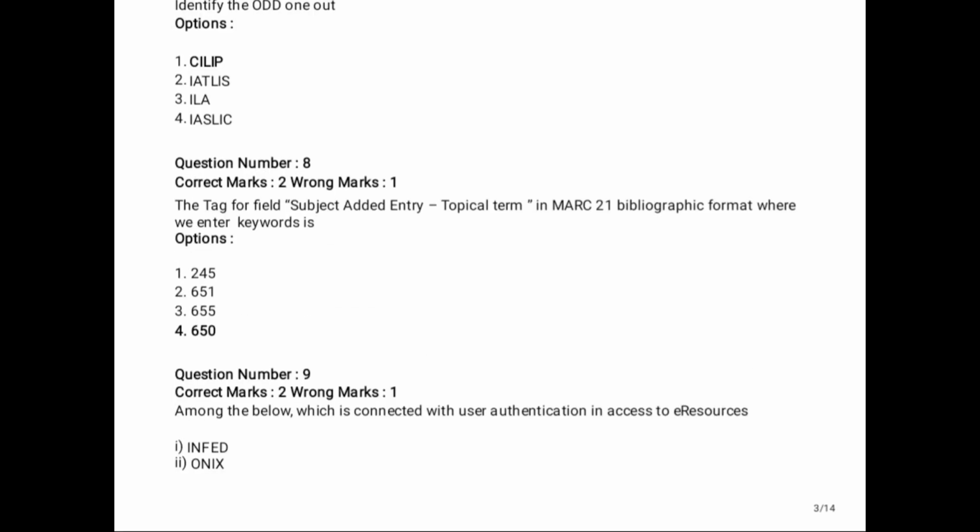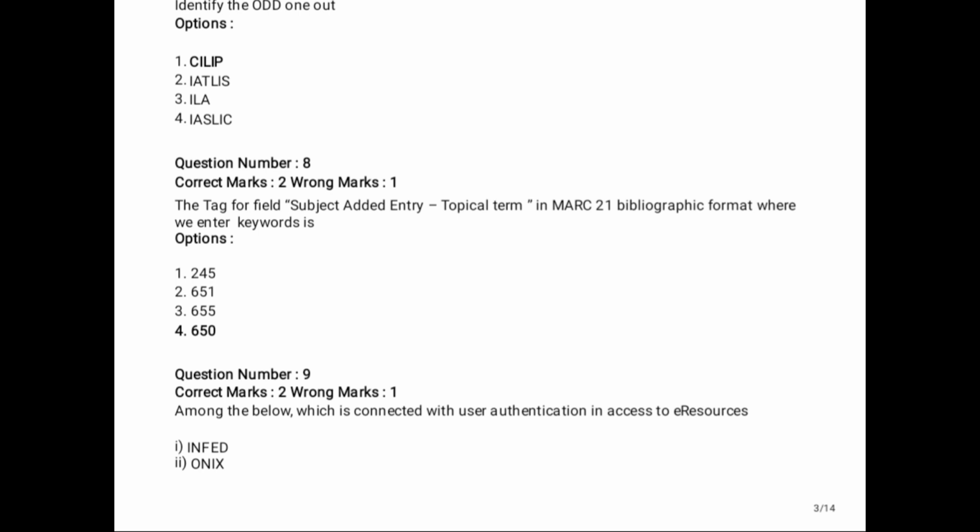Next, question number 8. The tag for the field of subject added entry, topical term in MARC 21 bibliographic format, where we enter keywords, is. The answer is 650. Out of the 4 options, 245, 651, 655 and 650, the right one is option 4, 650, the MARC tag for subject added entry.